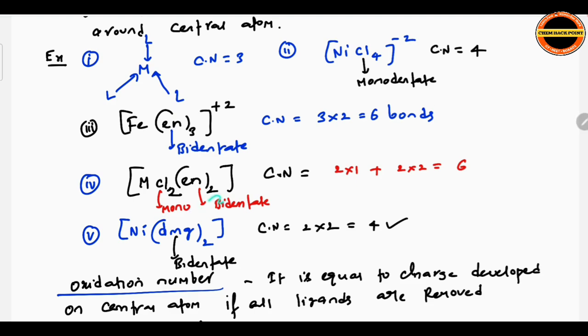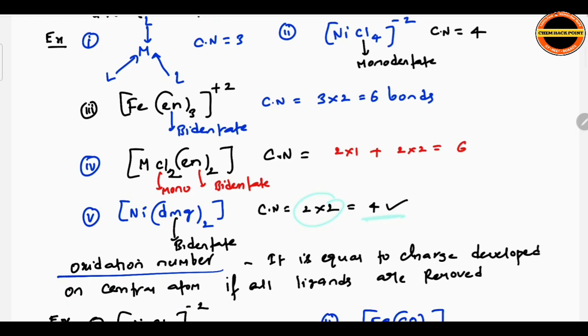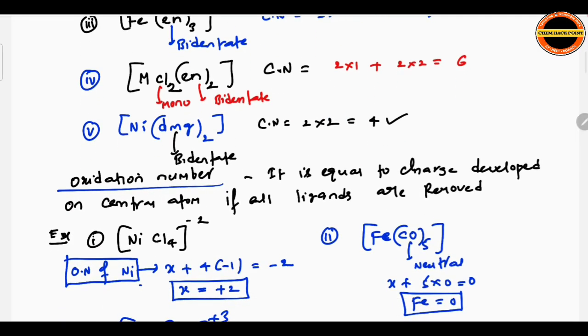So next, MCl2(en)2, just now we completed. Ni(DMG)2. We know dimethyl glyoxime is bidentate. So 2 into 2, 4. Coordination number is 4. Next, see another term, oxidation number. Oxidation number is equal to charge developed on central atom if all ligands are removed. In simple terms, the charge on central atom is referred as oxidation number. We already studied this in chemical bonding.